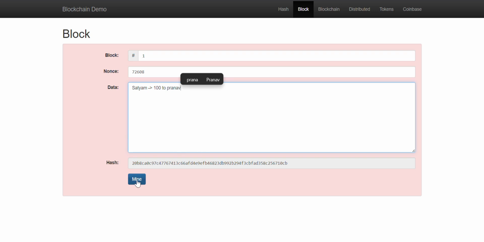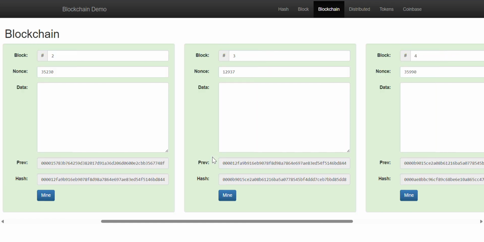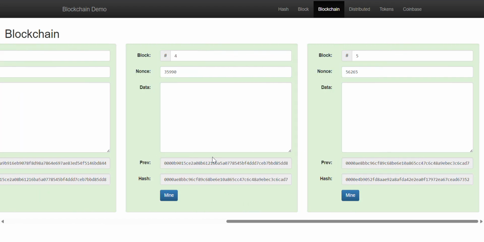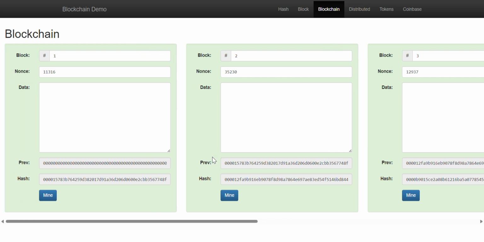I will start mining, which means the worker will start mining the Bitcoin. As it starts mining, we will look for the starting zeros. Yes, it's mined. So we have perfectly mined this, and we got the nonce updated. Let's see how it works in the blockchain. Here we can see a really short, small blockchain connected one after another. But in reality there are thousands and lakhs of blocks like these added one after another.